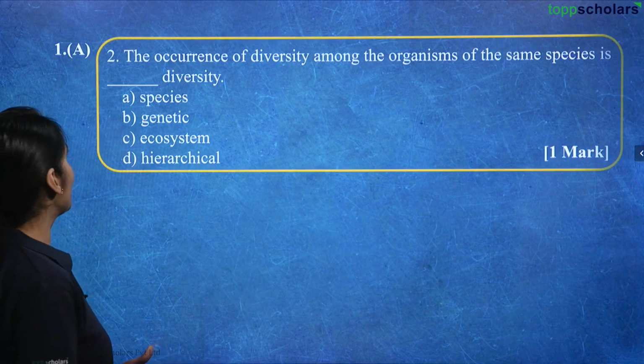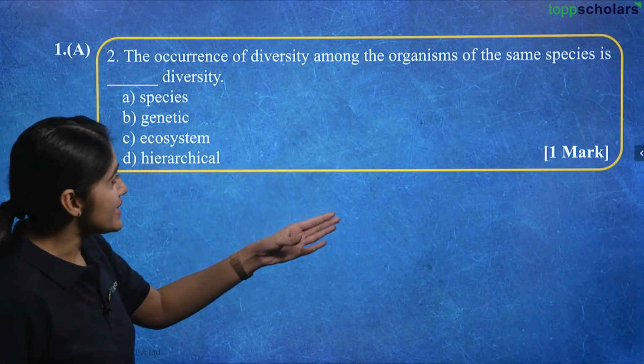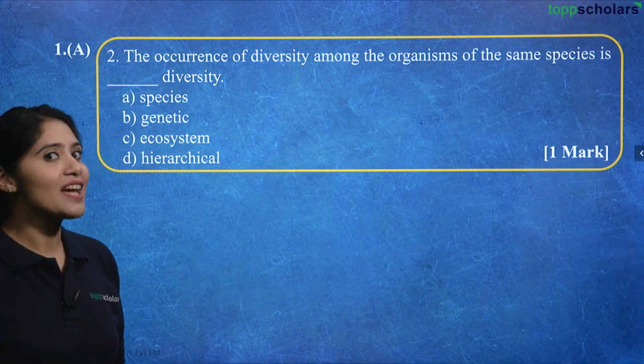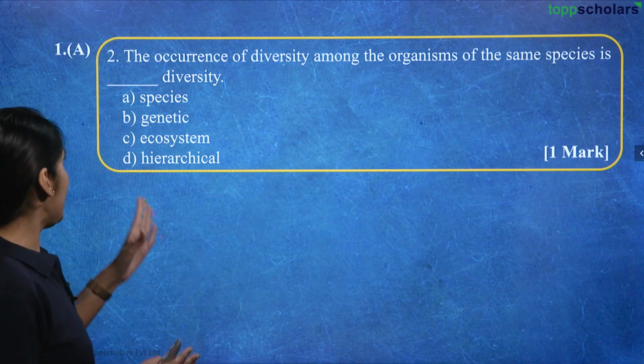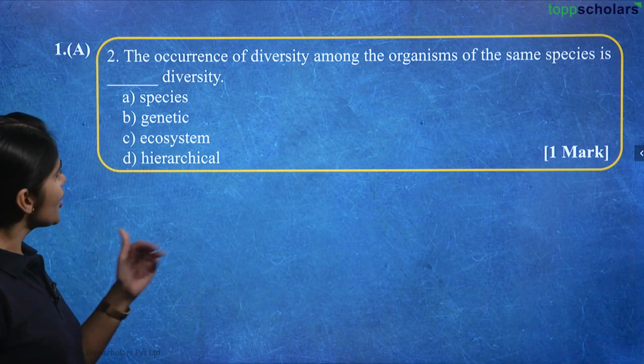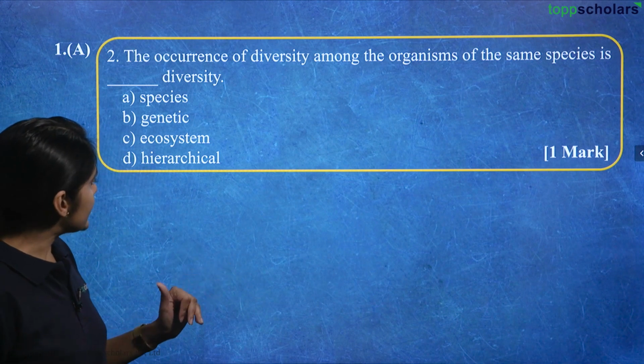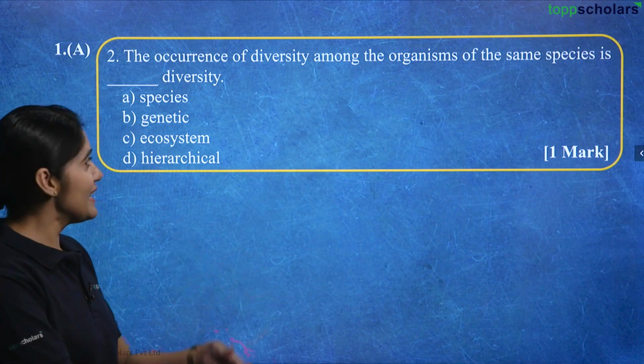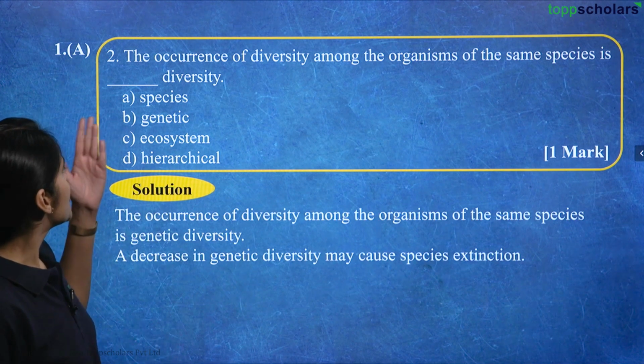Now, next question. The occurrence of diversity among the organisms of same species is dash diversity. Options are A. Species, B. Genetic, C. Ecosystem, or D. Hierarchical. What is it? It is the genetic diversity.